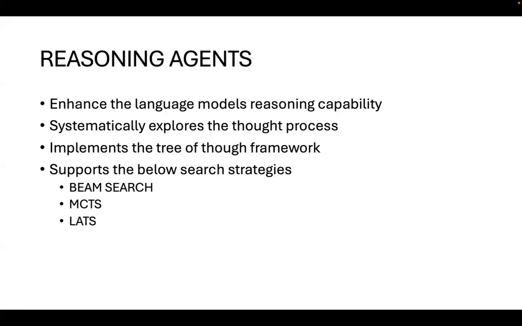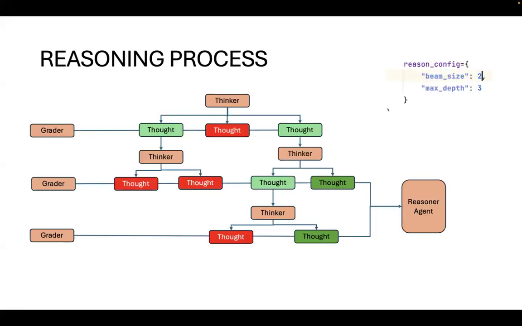We'll see the beam search, which is the default. The way it works is, let's say I ask a question to the thinker. As I mentioned, the reasoning agent has two sub-agents, the thinker agent and the grader agent. Let's say in the reasoning config I gave a beam size of 2 and a max depth of 3. Think about each layer of thought as one layer of depth: this is depth 1, depth 2, depth 3.